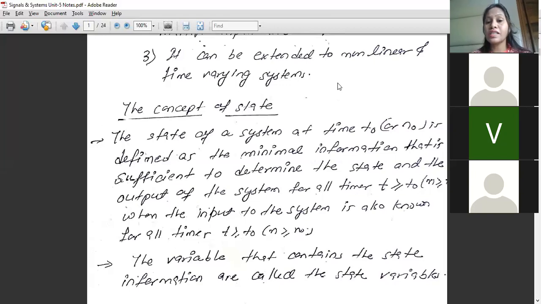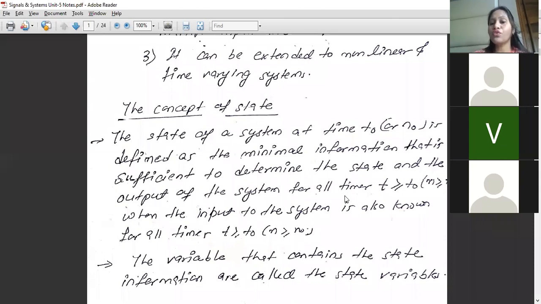Now state of a system at a time t0. Let us take a time t0 for a continuous time system or n0 for a discrete time system. T0 we always take for a continuous time system and n0 for a discrete time system. So for that particular time, the minimal information, that is what I have written, the minimal information that is sufficient to determine the state and the output of the system